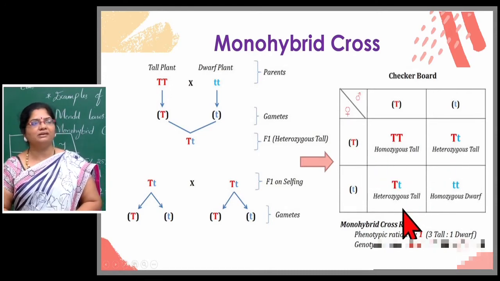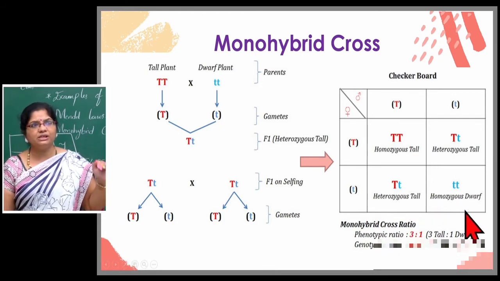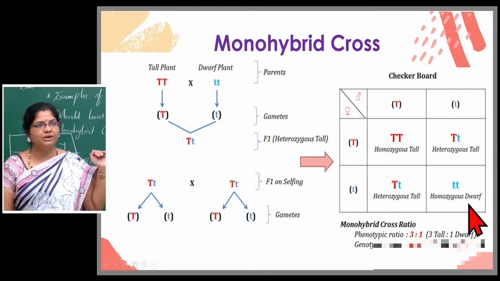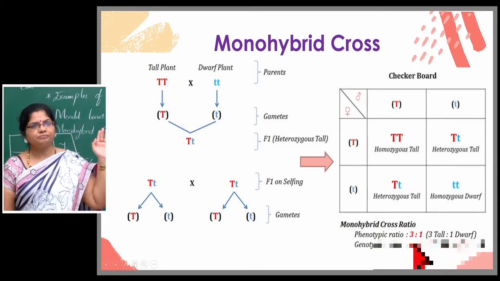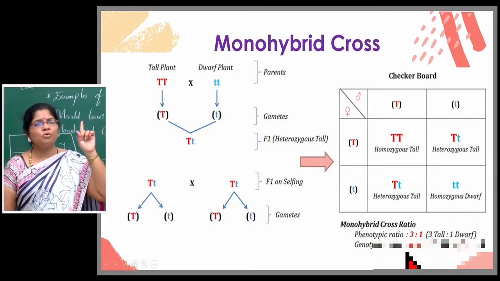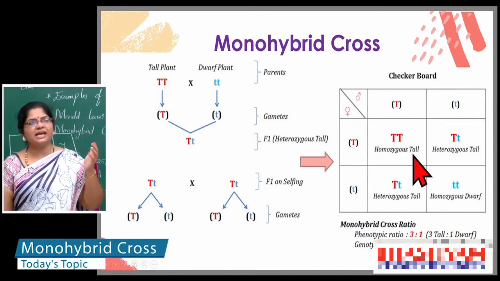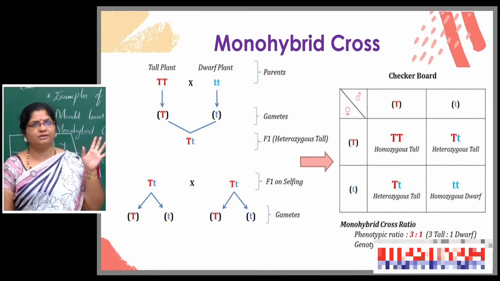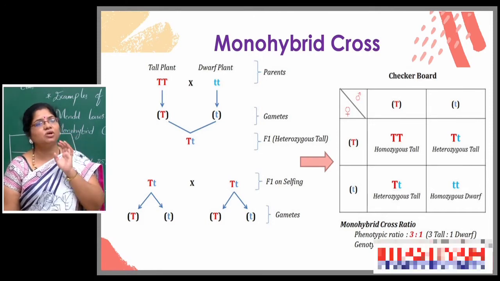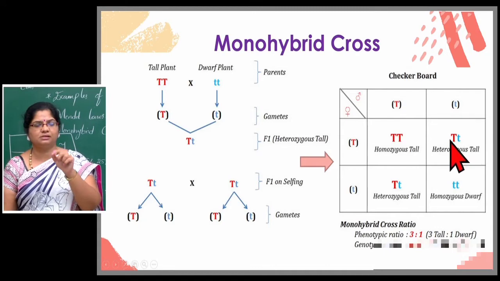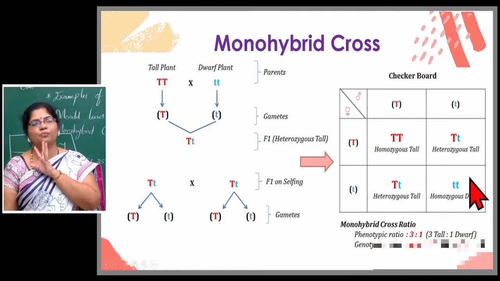So, that is why three plants are tall and one plant is externally dwarf. So, the phenotypic ratio is 3:1. If you observe the genetic order of alleles, one is homozygous tall. We always give preference first to the dominant character, and that too the homozygous one, because both are dominant here, that is why it comes first. Next is heterozygous, but it is also tall. How many are there? Two plants. Last and finally, homozygous dwarf is one plant.